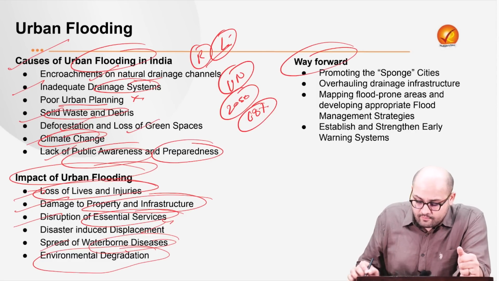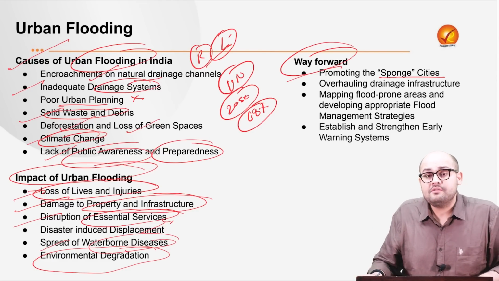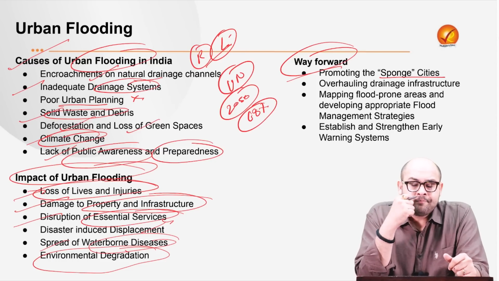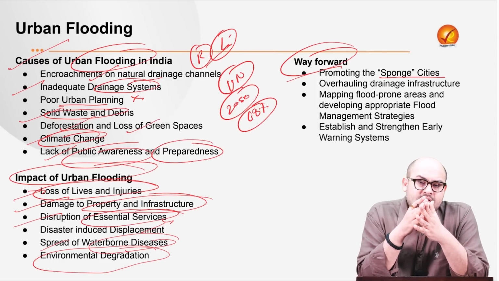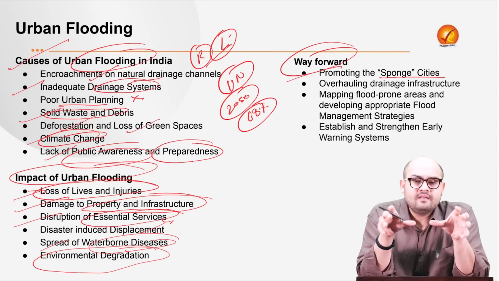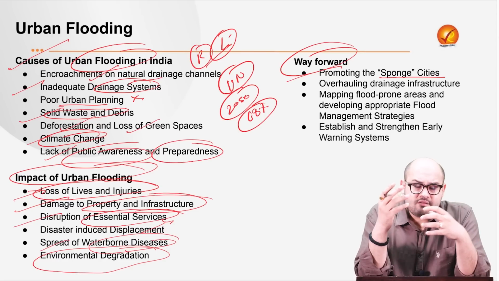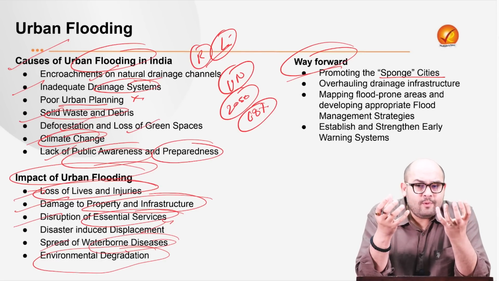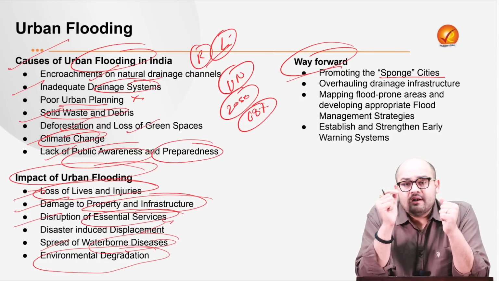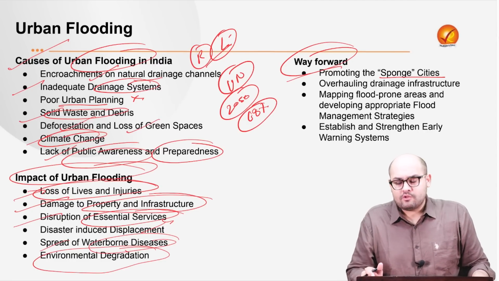So what should be the way forward, right? The first thing is that we need to promote the concept of sponge cities. Now, this concept primarily originated in China. Over there, infrastructure projects are being made in such a way that around every building, you have certain open spaces. In those open spaces, whenever you have excess rainfall, those spaces can adequately absorb or retain that water, right? And it won't lead to the condition of urban floods. So that is what Indian cities should also learn from.